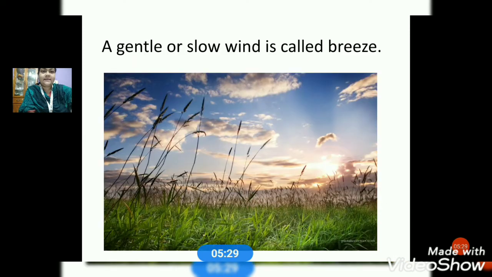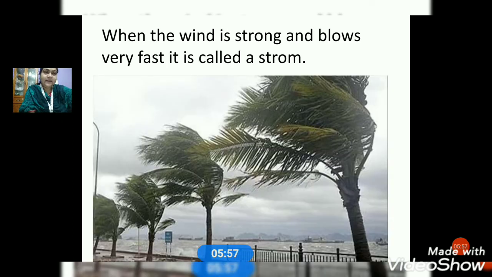Now come to the next. Here, what is breeze, children? A gentle or slow wind is called breeze. We feel pleasant when the breeze blows. Then all of us enjoy cool breeze. We like cool breeze.